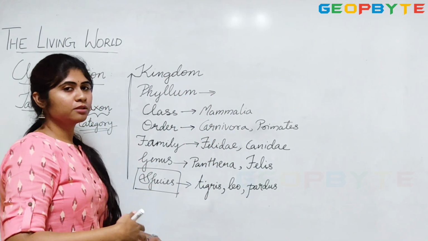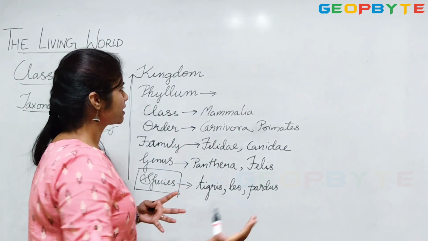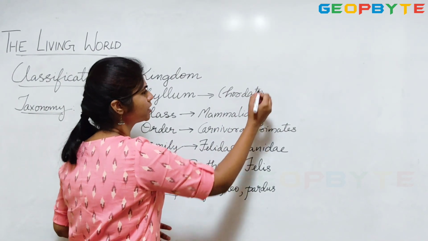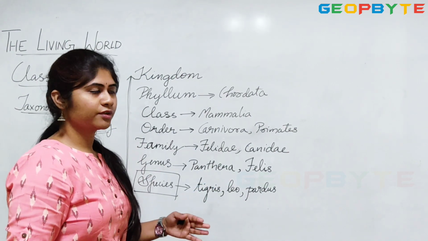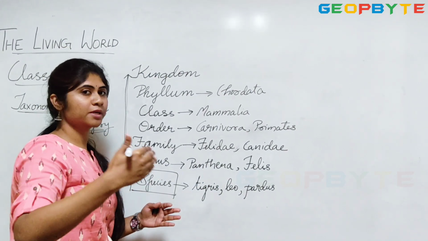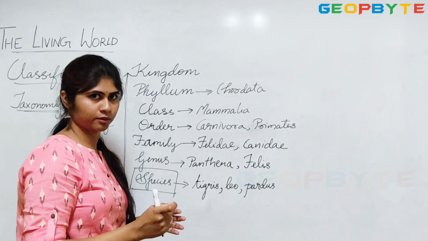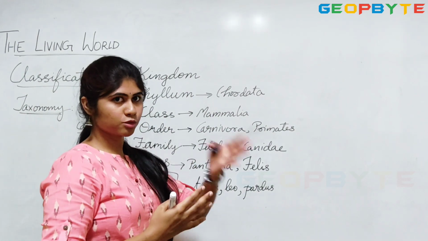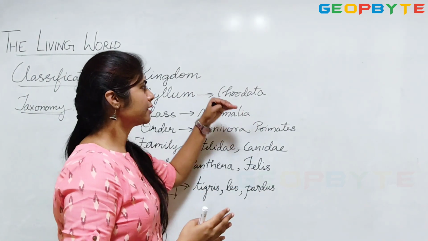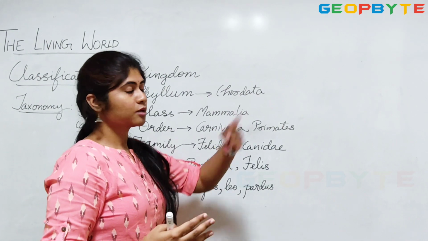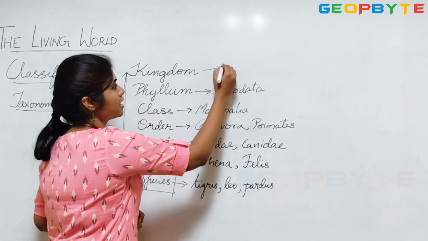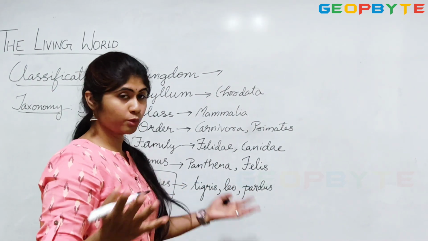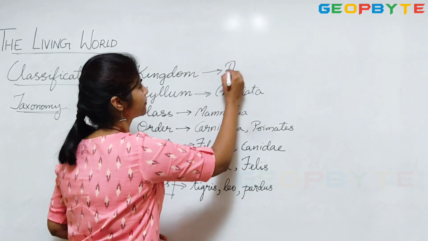The phylum would be a much broader taxon where you see Chordata and non-Chordata. This Chordata, non-Chordata classification is basically due to the presence of the notochord, which is present in the back of living organisms. The presence of the notochord makes you classify it as Chordata, and absence as non-Chordata. And the last one, which gives us a huge classification, is Animalia.